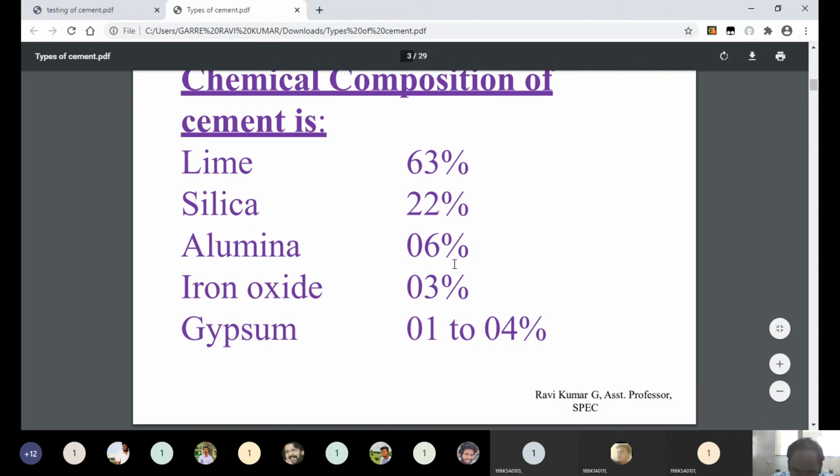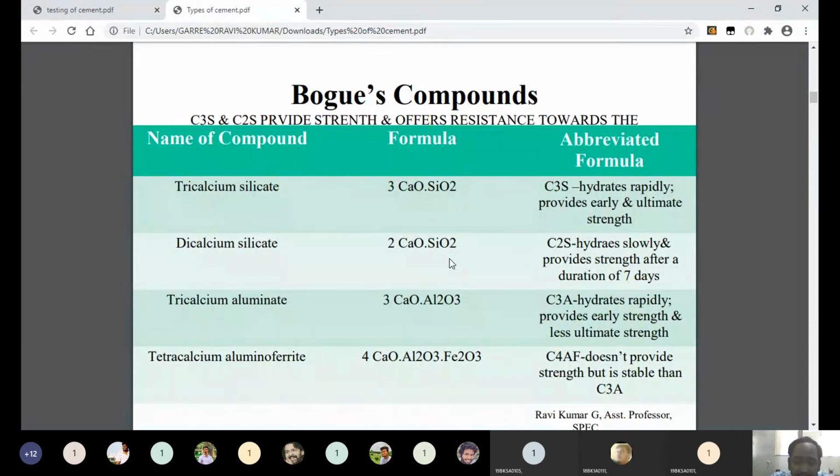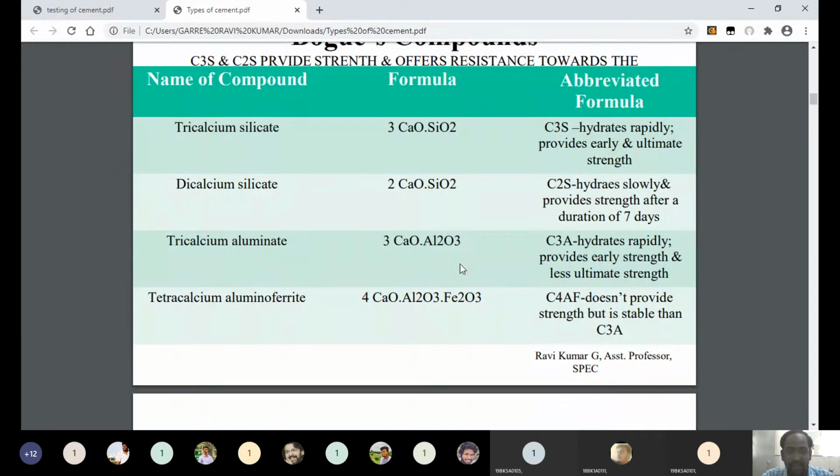I told you that whenever this cement mixes with water, it can undergo some chemical reactions. It means some chemical reactions will take place between cement and water. Due to the result of those chemical reactions, certain products will be produced. These are the various products of chemical reactions between cement and water. When cement reacts with water, all these chemicals, lime, silica, alumina, iron oxide, and gypsum, react with water. So then these products will be formed.